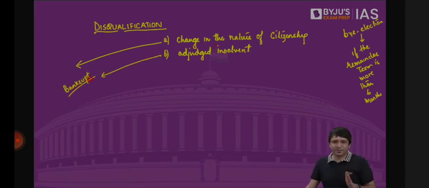You have been declared bankrupt. What if tomorrow there is an allegation, for example, something that we will discuss in the case of Mahua Moitra, although that is not a bankruptcy case, that is related to cash for questions. She is alleged to have taken cash, money, for asking questions inside the parliament related to Mr. Adani. Whether that is correct or not, whether that is breach of privilege or not, we will discuss slightly later. But the point is, what if a member of the parliament is declared bankrupt?